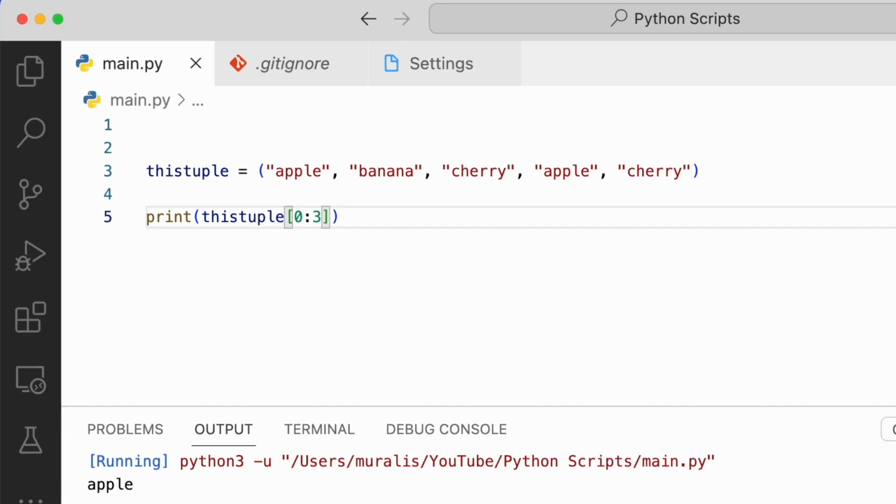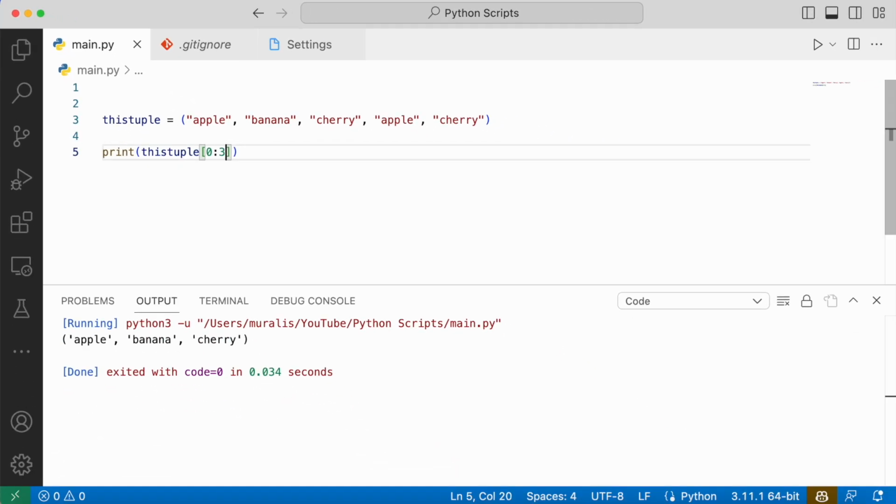Let me run the code. Here we can see the output. A tuple is printed with a range of values. Okay, now talking about if we need to make changes to a tuple, how do we make them? As we already know, a tuple is immutable, which means we will not be able to make changes once the tuple is created. But still, for some reason, we wanted to make changes to the tuple. How do we make them? We can't directly make changes to a tuple, but there is a workaround which we can use to make the changes.